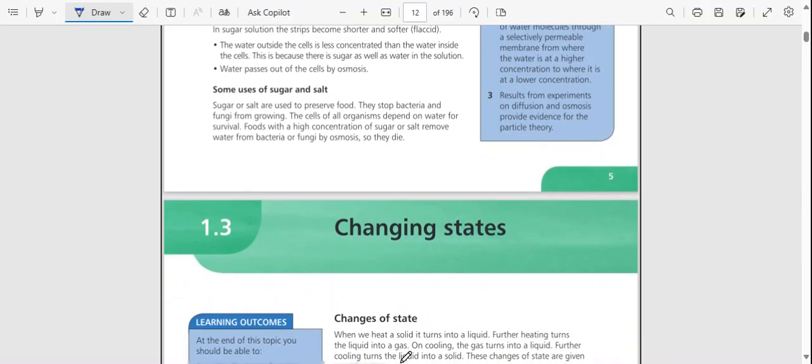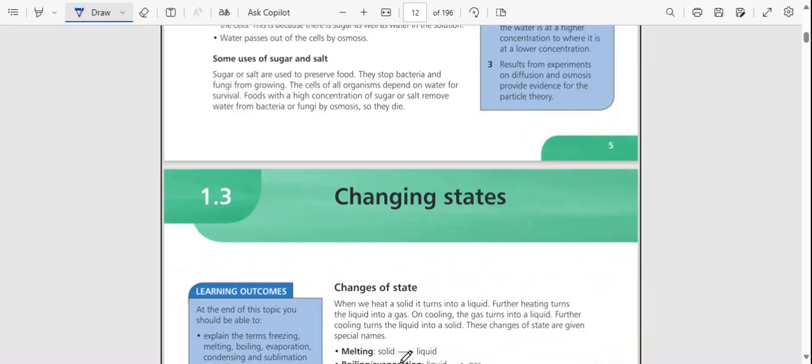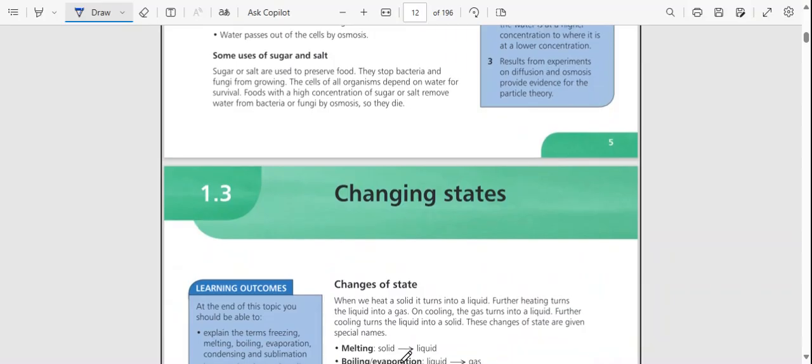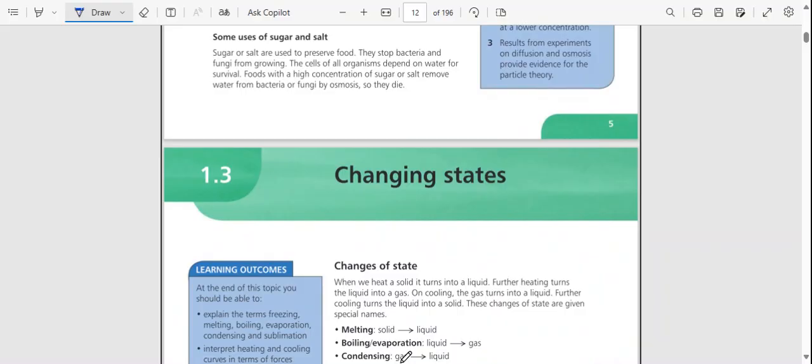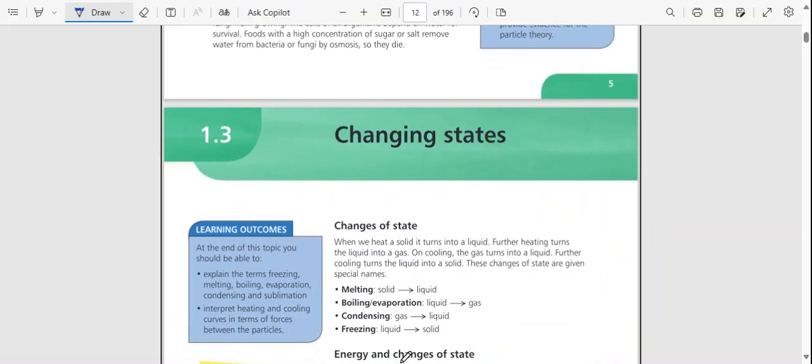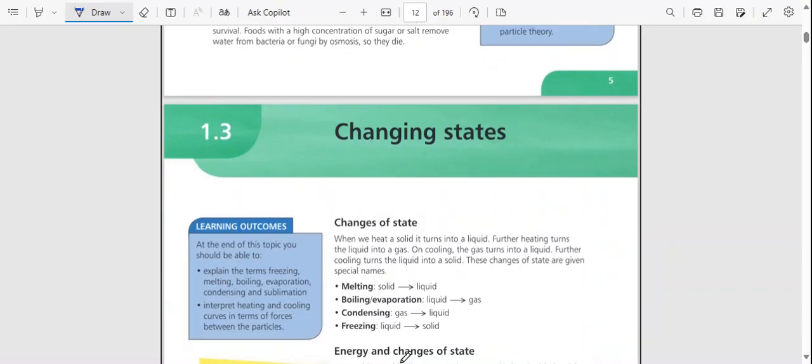Some uses of sugar and salt. Sugar or salt are used to preserve food. They stop bacteria and fungi from growing. The cells of all organisms depend on water for survival. Foods with a high concentration of sugar or salt remove water from bacteria or fungi by osmosis, so they die.